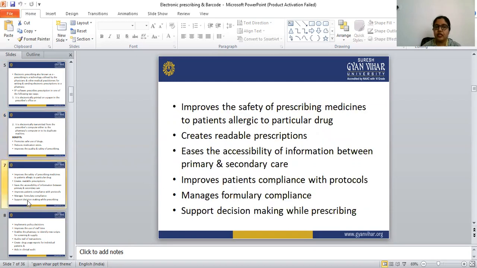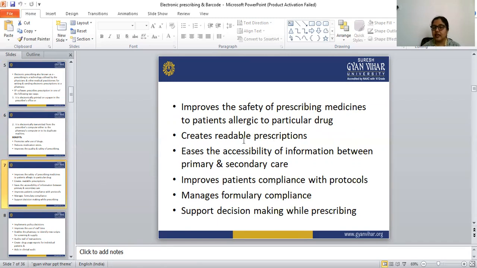Next, it improves the safety of prescribing medicines to a patient allergic to a particular drug. If any patient has an allergy to a drug, that is also improved through this e-prescription. And it also creates a readable prescription. This is the main benefit of electronic prescription.